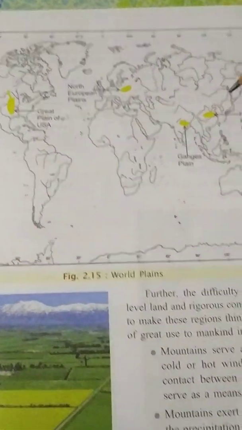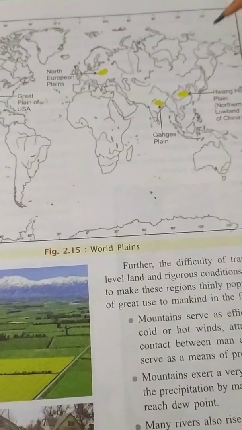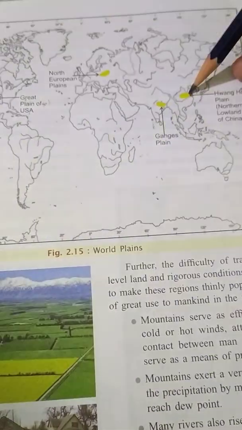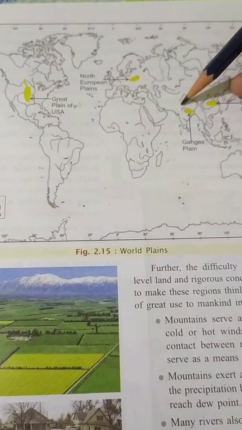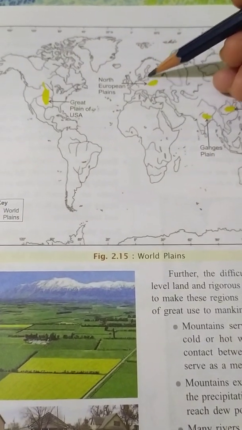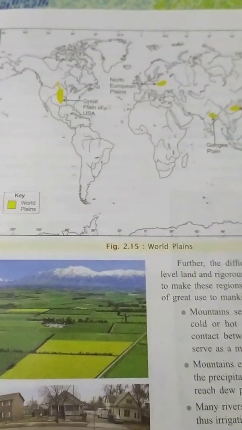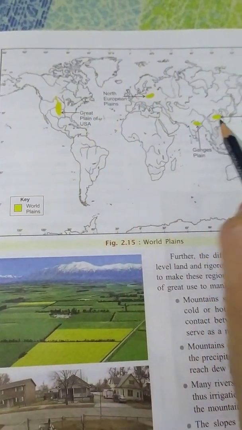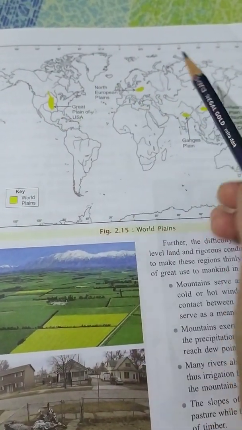Here you can see the different types of plains in different parts of the world. Huanghe Plain in China, and Indo-Gangetic Plain or the northern plains in India. Here northern European plains, and here Great Plains of USA. So these are some of the prominent plains. There are many other plain areas in the world, but these are the prominent ones.